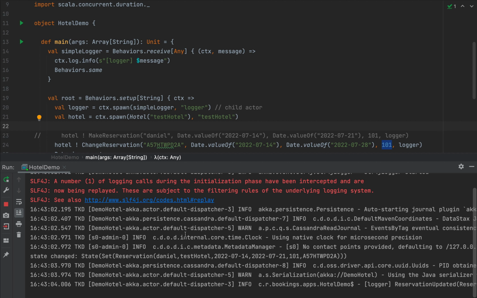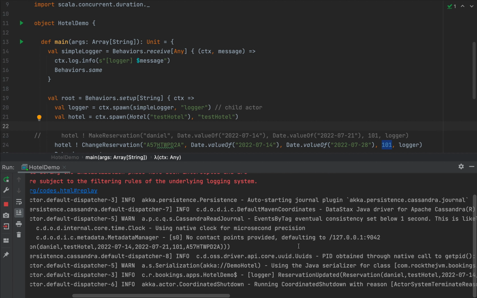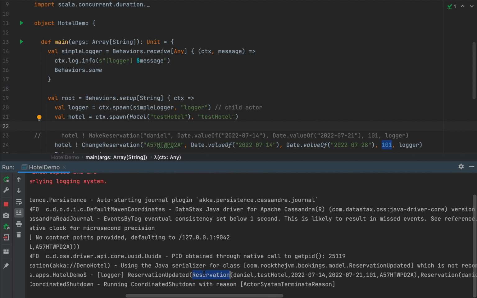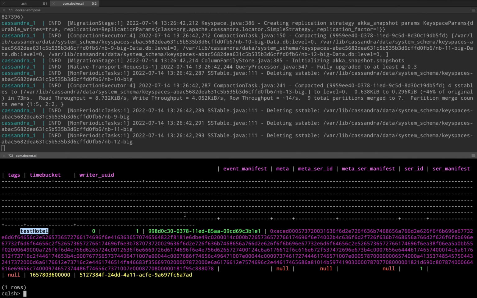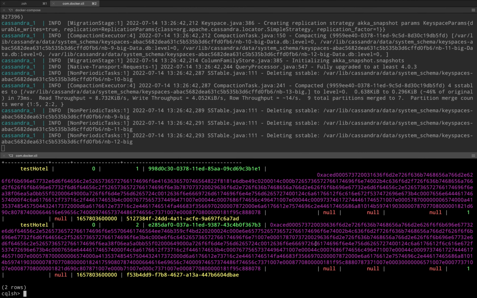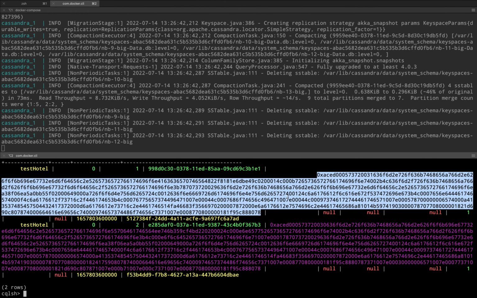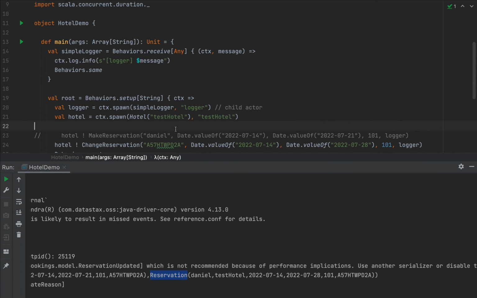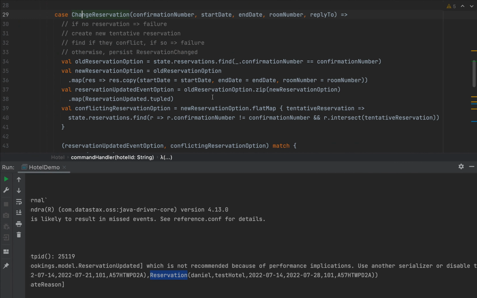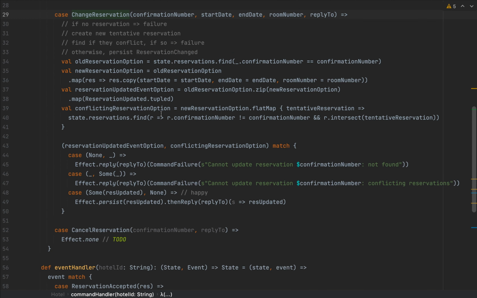All right, so we have our logger. So we have a reservation updated with an old reservation and the new reservation, which will be found in Cassandra. So if we navigate back to Cassandra and we select star from Akka messages, notice that we now have two events stored in Cassandra. This is the reservation created, and this was the reservation updated. This is great.